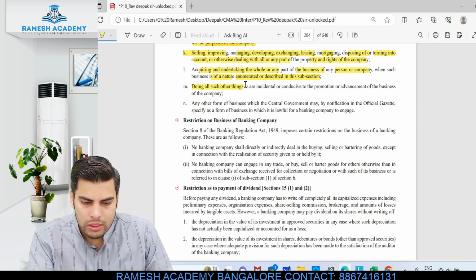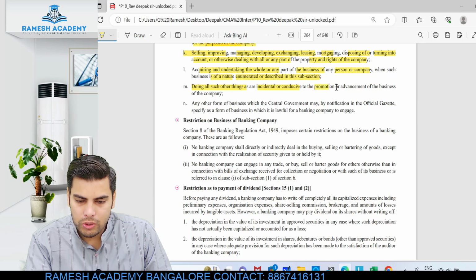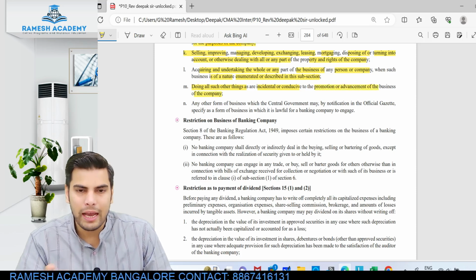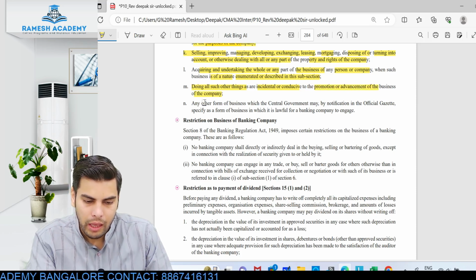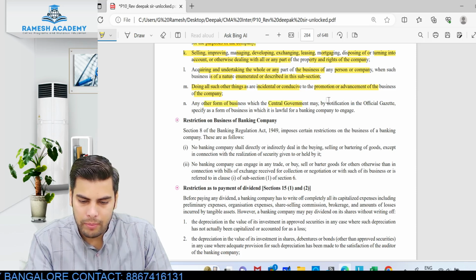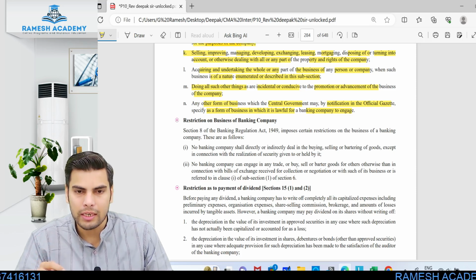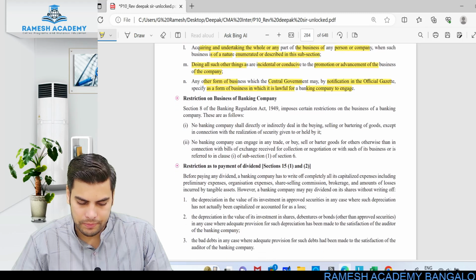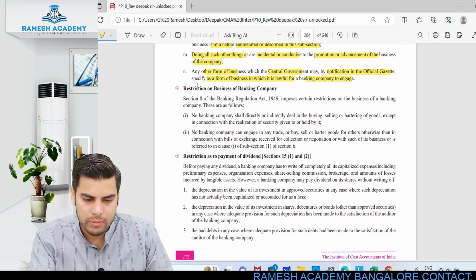Doing all such other things as are incidental or conducive to the promotion or advancement of the business of the company. Any activity incidental to the points mentioned above, they can still do. Any other form of business which the central government may, by notification in the official gazette, specify as a form of business in which it is lawful for the banking company to engage. If the central government prescribes certain activities as lawful in the official gazette, even those activities can be carried on by the banking companies. Clear?